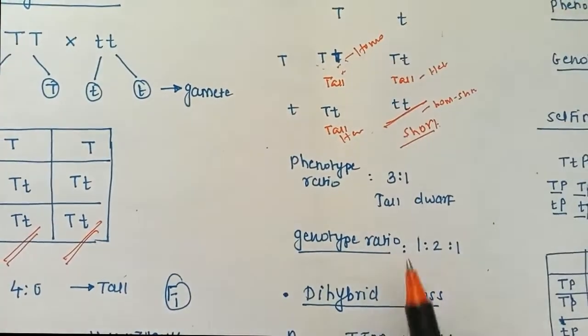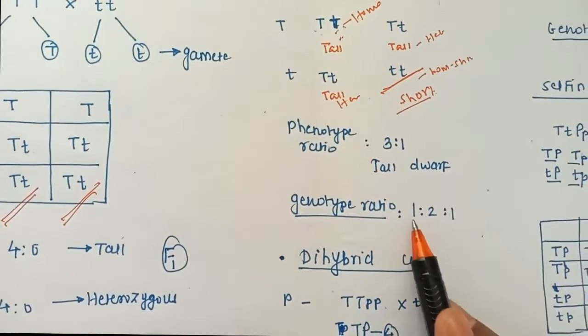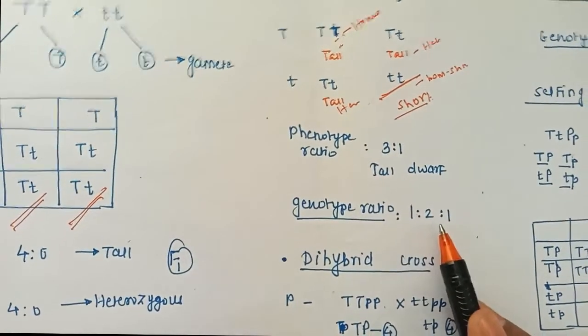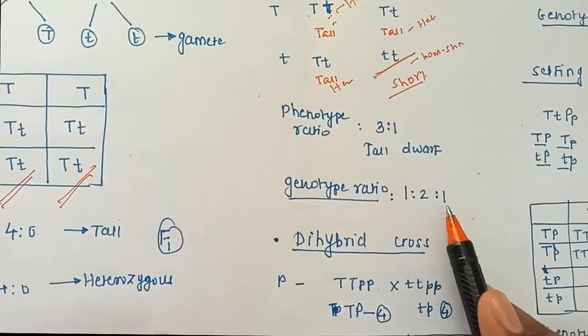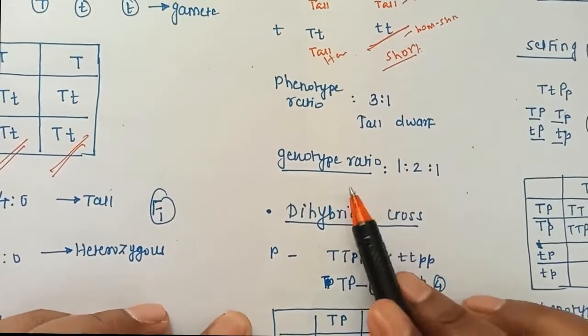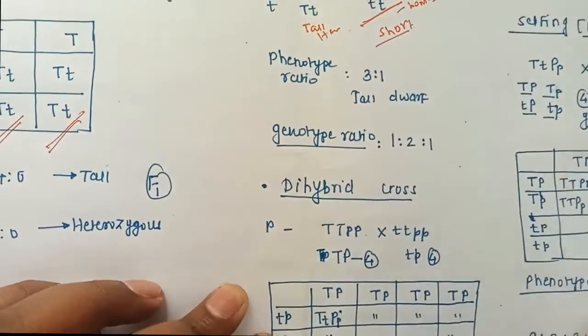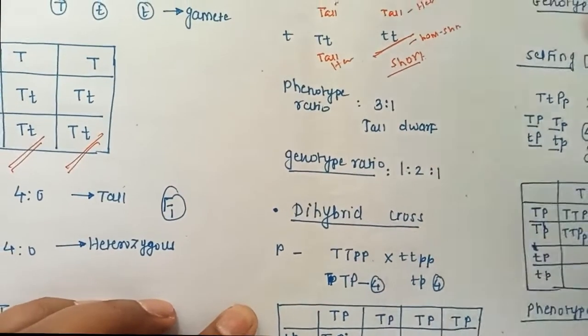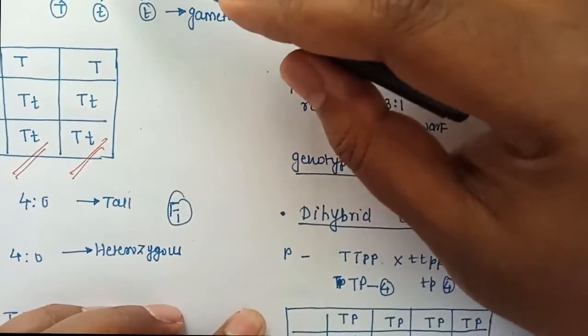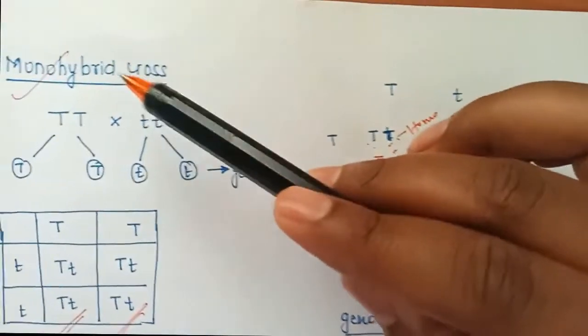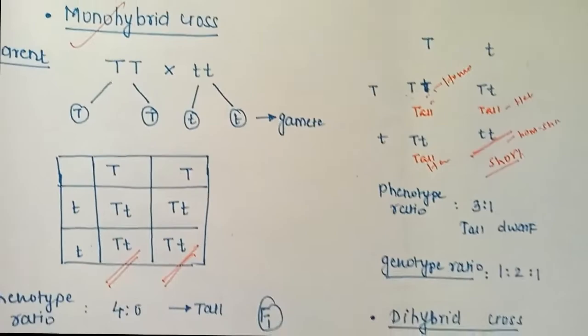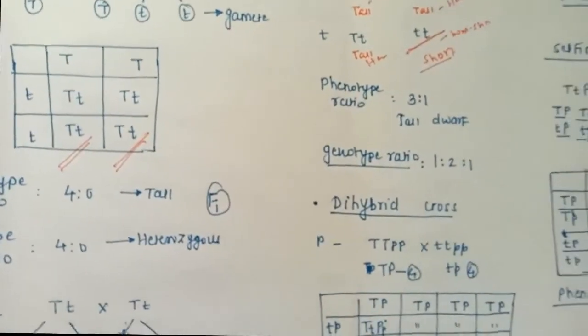For all 3 we write 1:2:1, because homozygous tall is 1, heterozygous tall is 2, and homozygous short is 1. So the genotype ratio is 1:2:1 and the phenotype ratio is 3:1 for the F2 filial generation of the monohybrid cross. Now this is about the monohybrid cross.